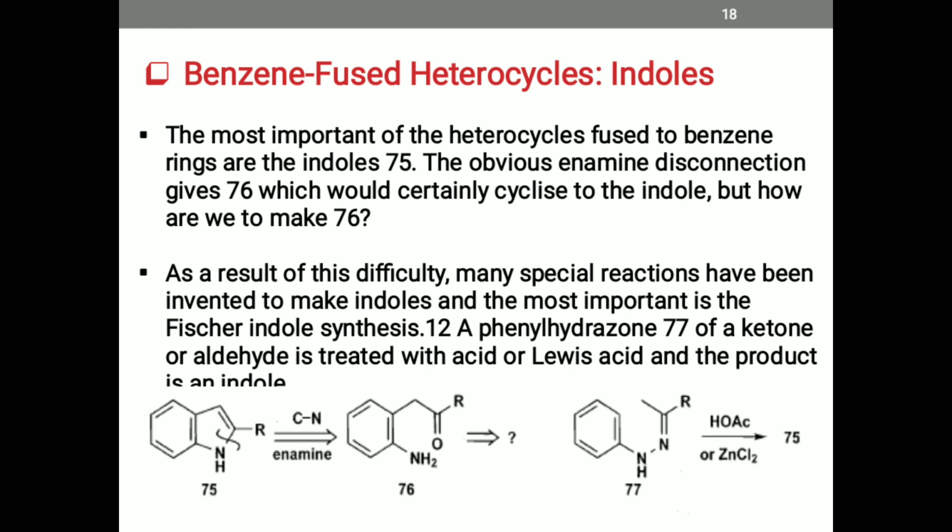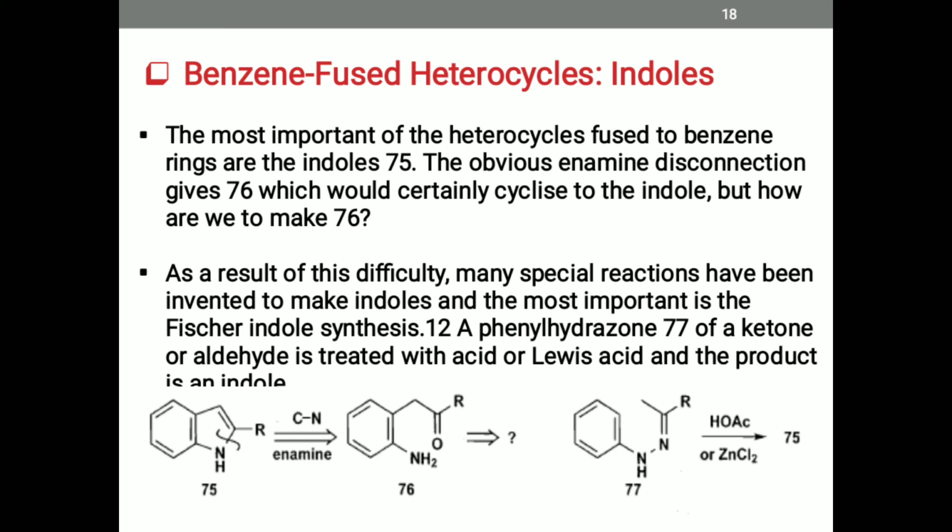Next are benzene-fused heterocycles such as indoles. The most important of the heterocycles fused to a benzene ring is indole 75, which we saw in the picture below. The obvious enamine disconnection gives 76, which would certainly cyclize to indole, but how are we to make 76? As a result of this difficulty, many special reactions have been invented to make indole, and the most important is the Fischer indole synthesis we studied in the previous semester.